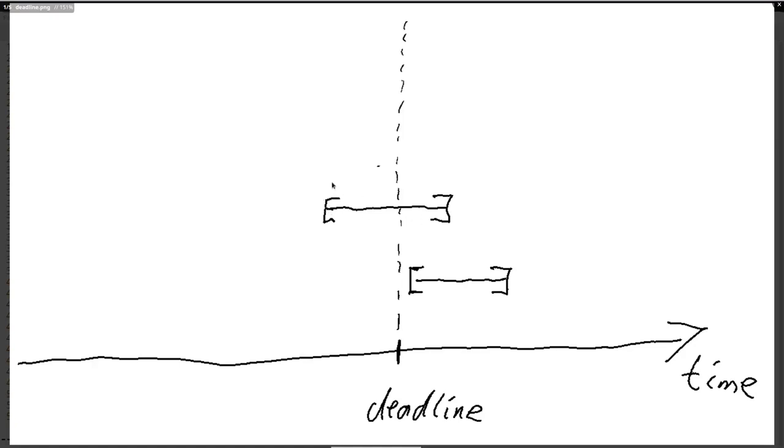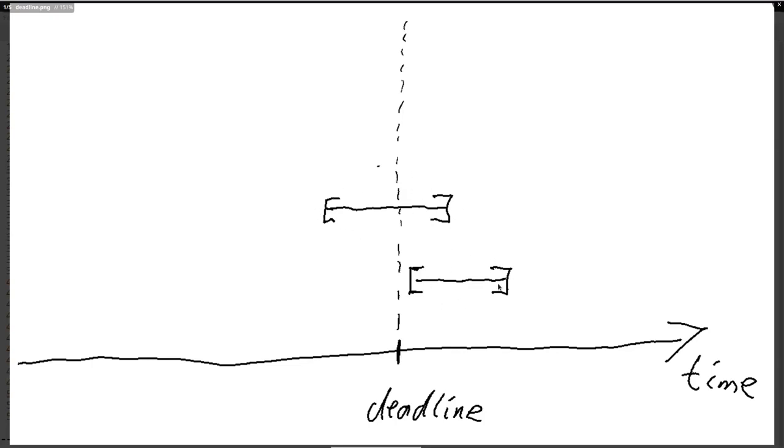But if this here, the first one, would be the validity interval, then the current time could be, for example, here, which would be fine. It would be after the deadline. But it could also be here, which would not be fine. It would be before the deadline. So this validity interval is no good for us. We mustn't declare the transaction to be valid if this is the validity interval.